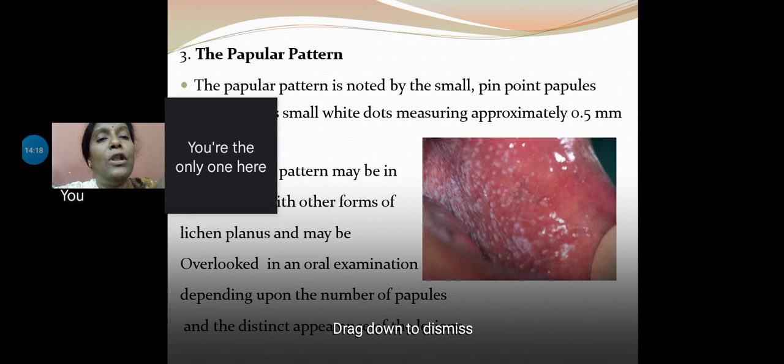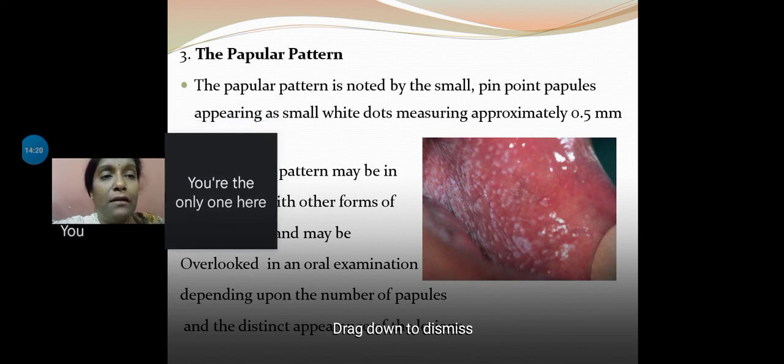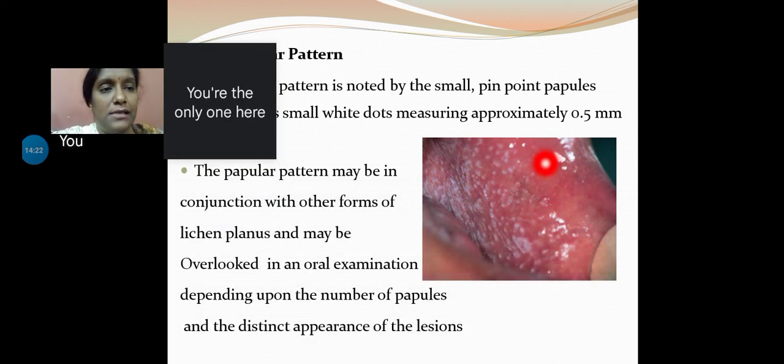Next, the papillary pattern. Look at this: numerous papules, small patterns, right? Numerous pinpoint, white, raised elevations, not more than half a centimeter, scattered inside the oral mucosa.